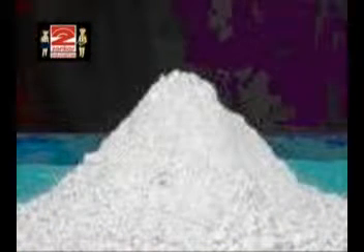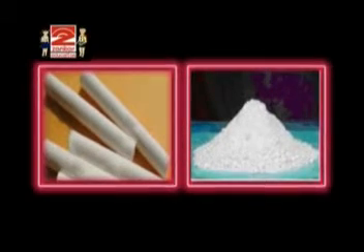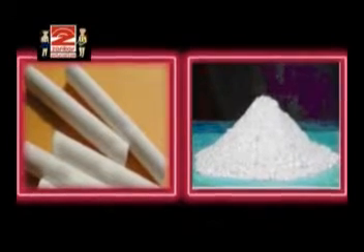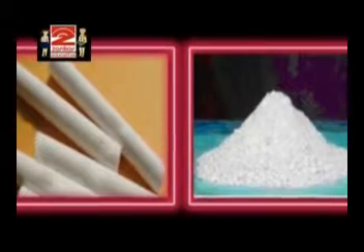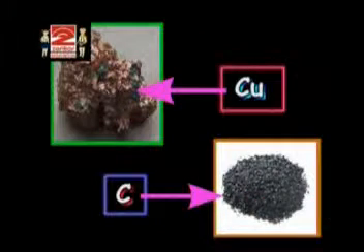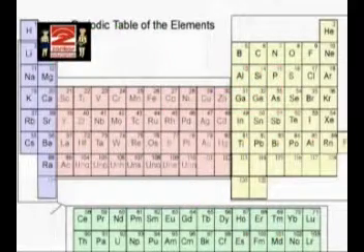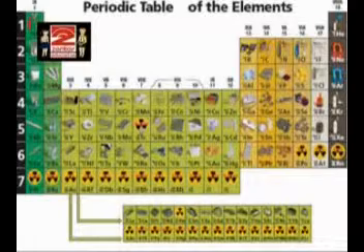An element is a type of matter composed of only one kind of substance where each smallest indivisible part of it has the same properties. An element cannot be further subdivided into simpler substances by any physical or chemical means. The element can be represented by using a symbol. Today, 119 elements are known, out of which 92 are found in nature.